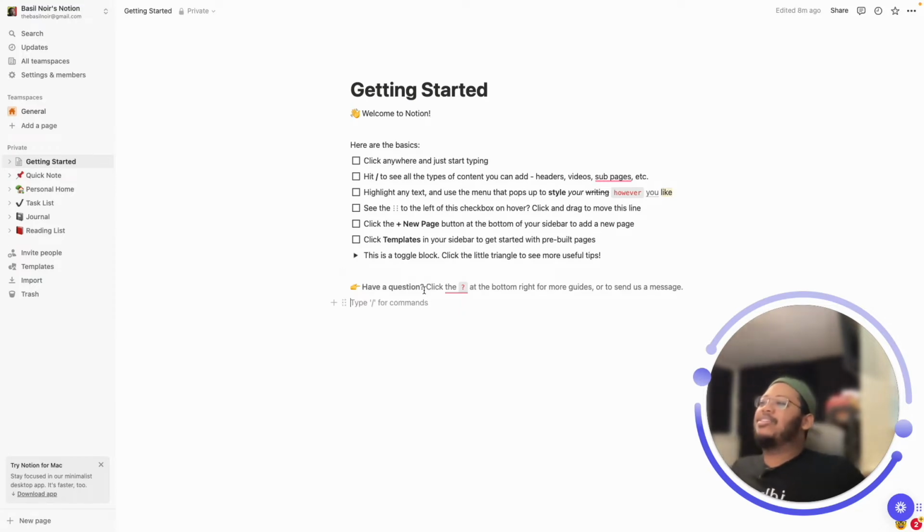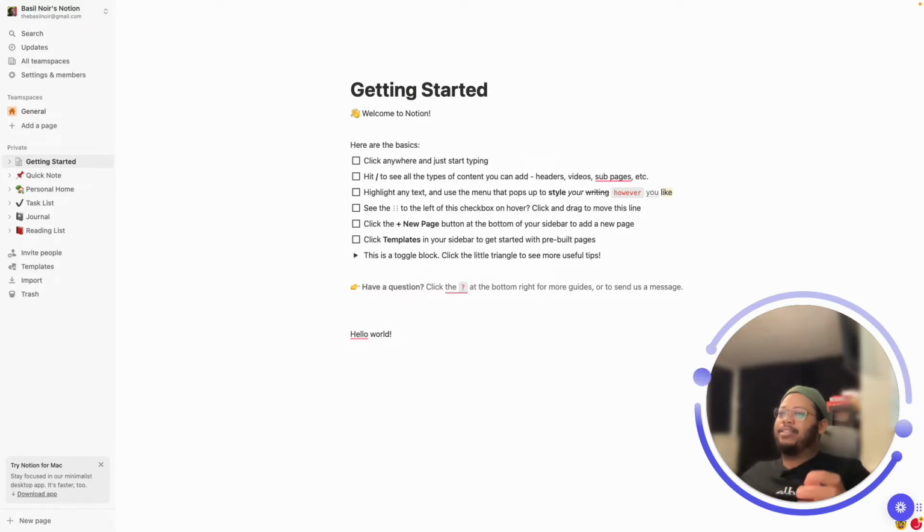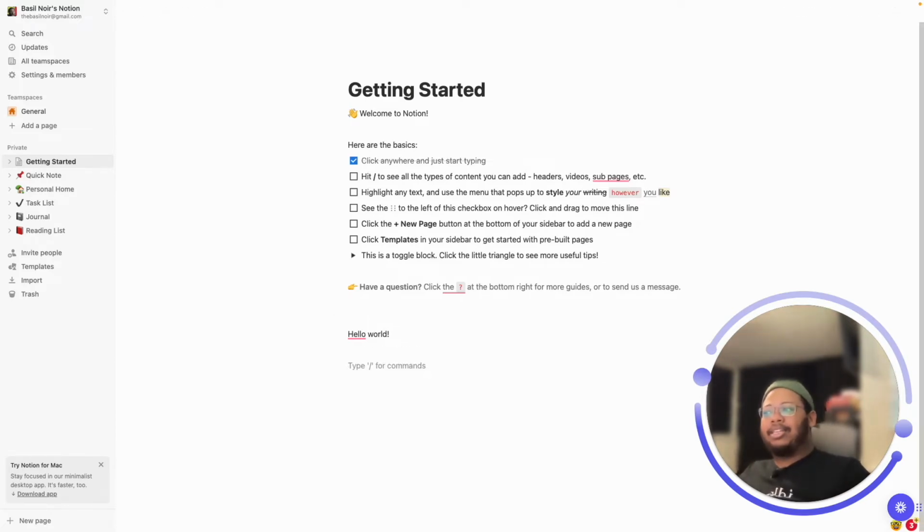All right, so this is a page in Notion. When you start, it's going to have a bunch of these things in private here. These are little templates that they have, except this page here. This is just a general checklist that shows you how to do things. Now, imagine a page like this is just your typical Word document, right? If you wanted to type, you could just say, hello world. Great. Cool. Excellent. Let's get a little experimental.